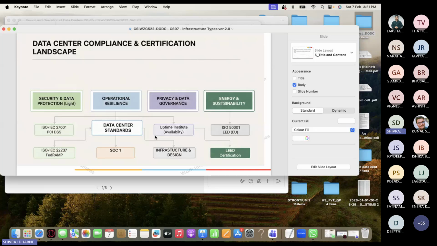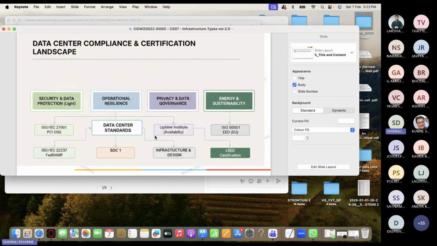Basically SOC stands for System and Organization Control. It is defined by AICPA, the American Institute of Certified Public Accountants. And who needs SOC1? Any financial services, like payroll processing, billing platforms, or payment processors, loan servicing companies, or ERP, accounting and software as a service providers. All of them should have the SOC1 standard.